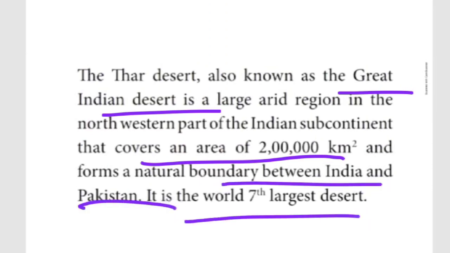This is very important, it may be a one word answer in the book. It is the seventh largest desert in the world. This is also very important, children.